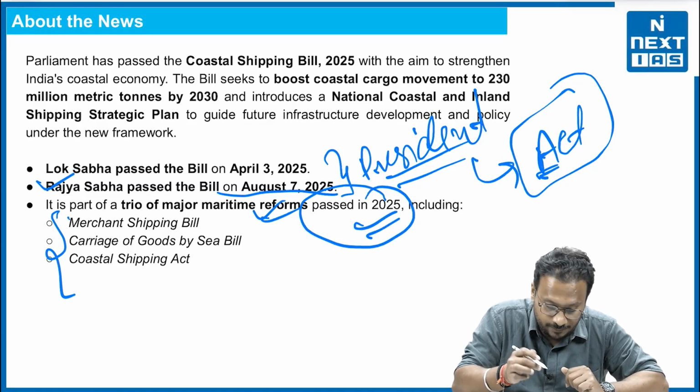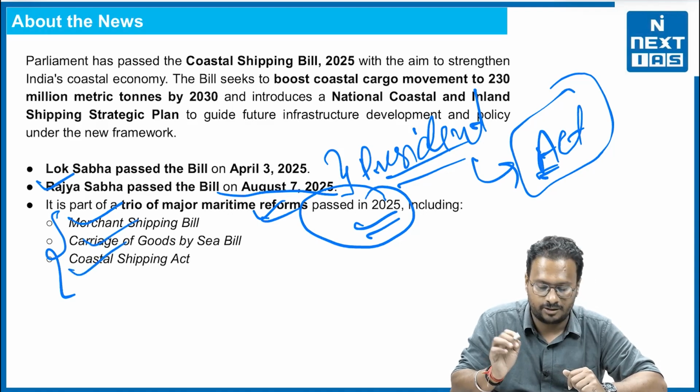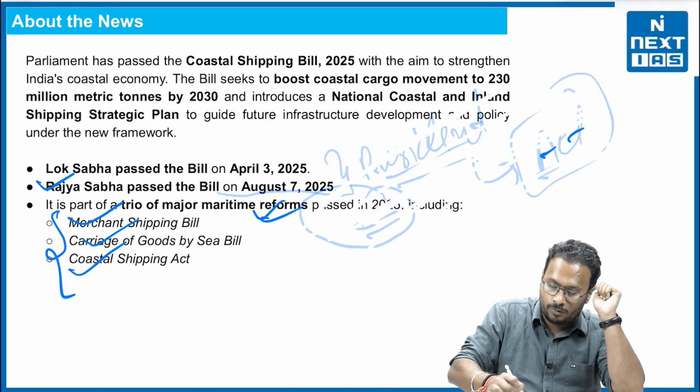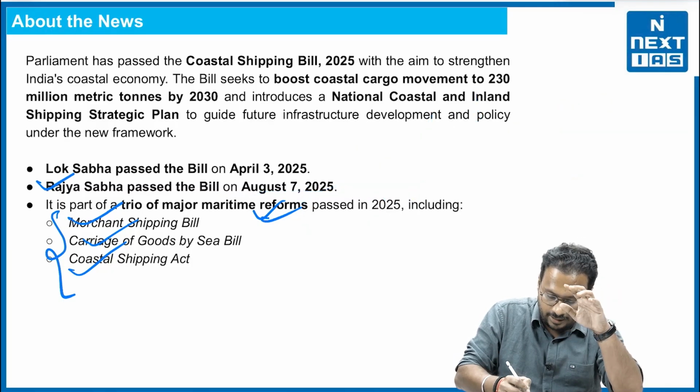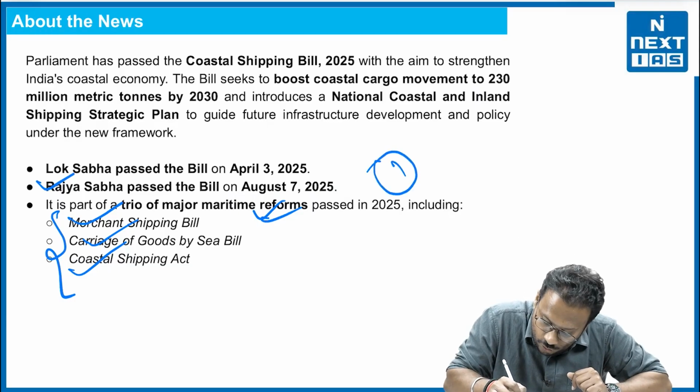Now it is a part of a trio of major maritime reforms passed in 2025. This is very important: first, Merchant Shipping Bill, Carriage of Goods by Sea Bill, and Coastal Shipping Act. Now the point that comes to our mind is why the government of India is thinking about maritime reforms. So two things come to our domain very clearly.